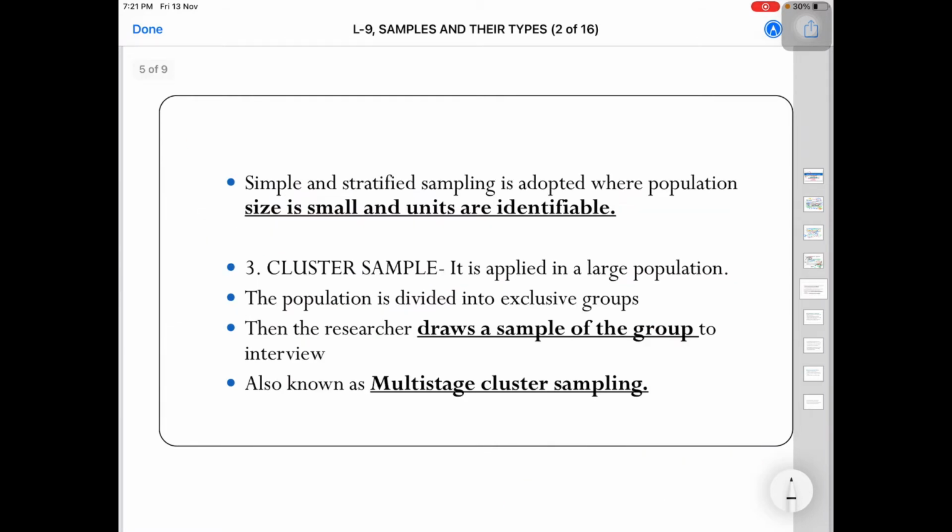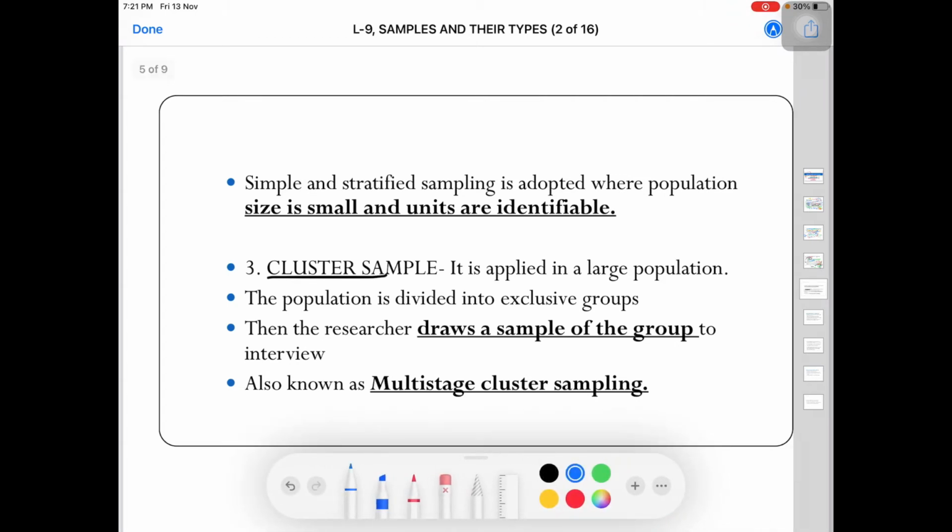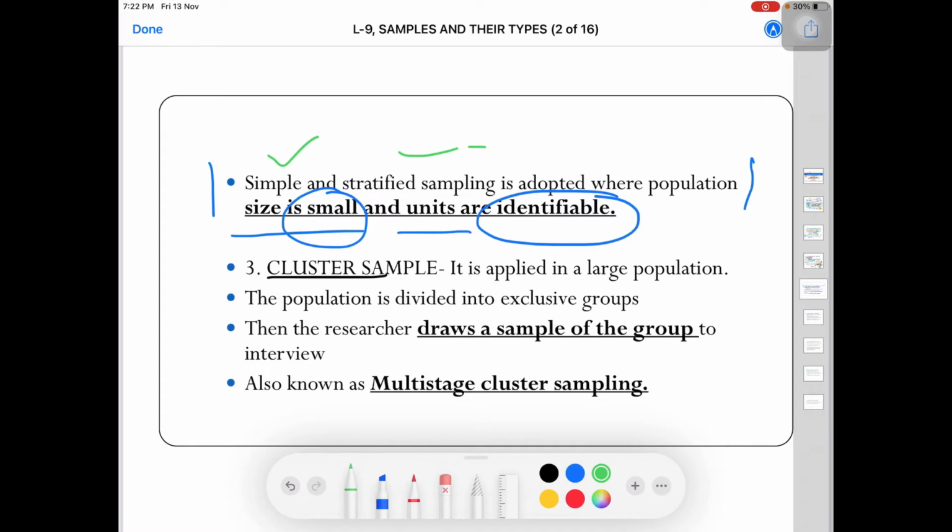Next we have cluster sampling. Okay, but before going into this, let's make something more clear. If the population size is small and units are identifiable, then we apply simple and stratified random sampling. And if the population is very large, not small, then in that scenario we will use the cluster sampling method.